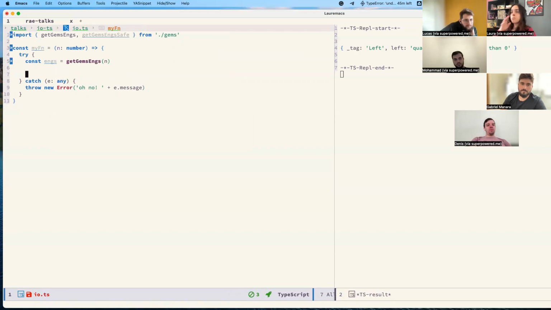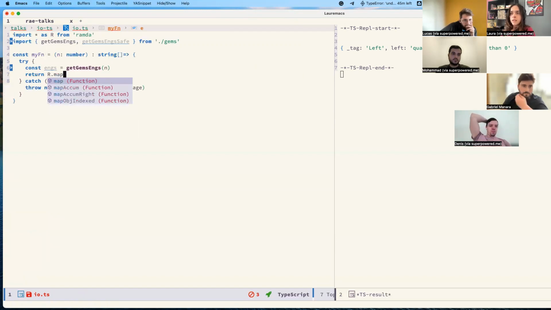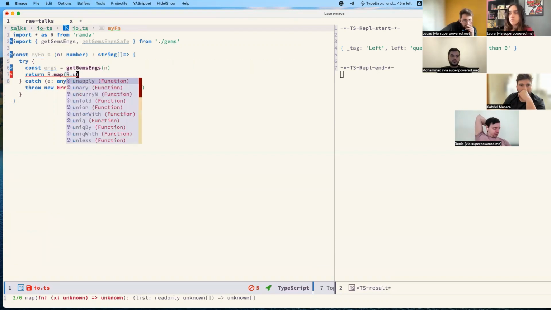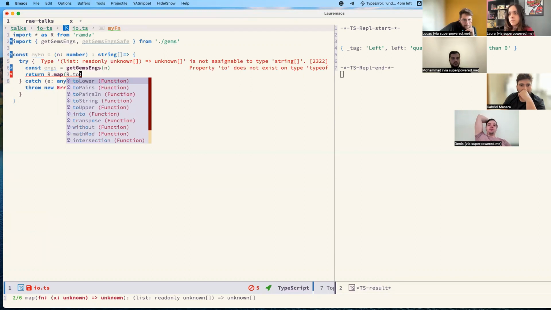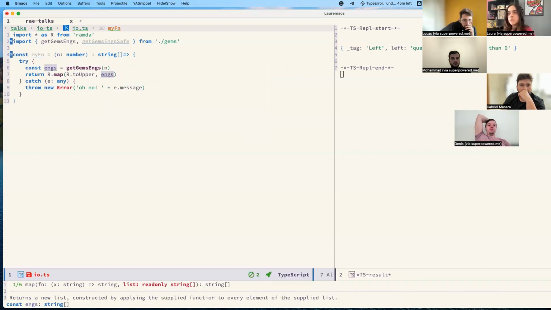Let's see if we want to do something with the result when it's correct. In promises, we could use just then and catch, something similar, but here we could just return. So we're keeping the type here, string. Let's return everything in uppercase.